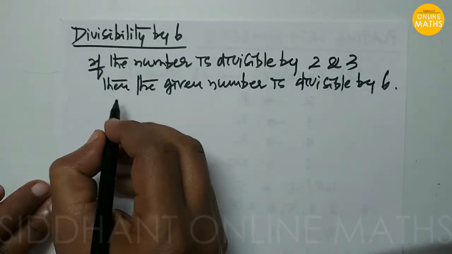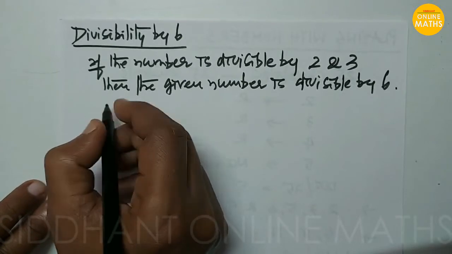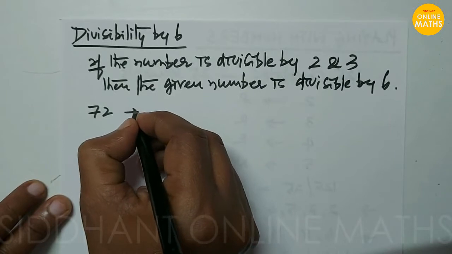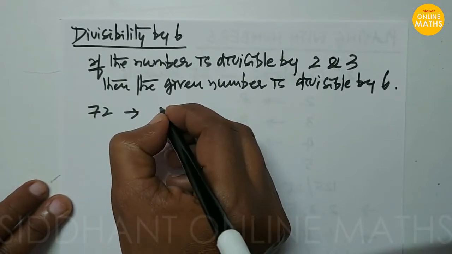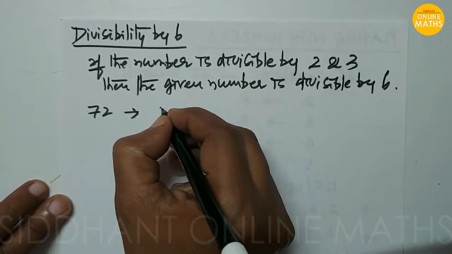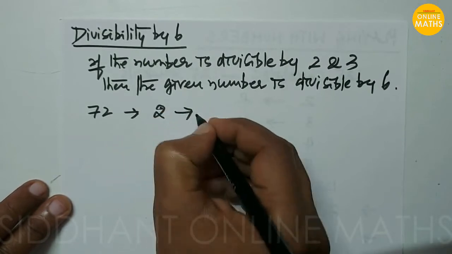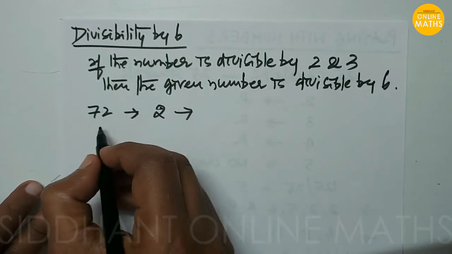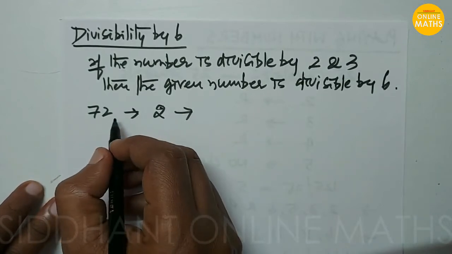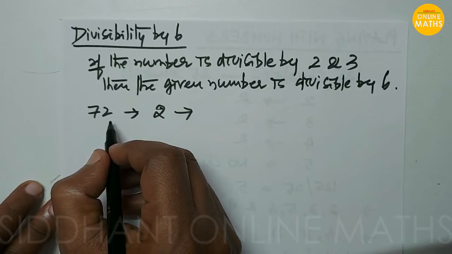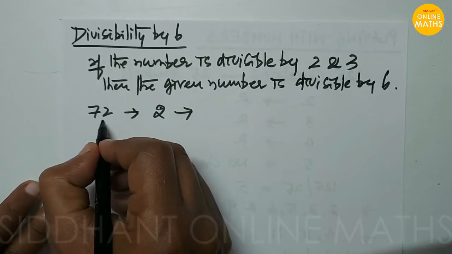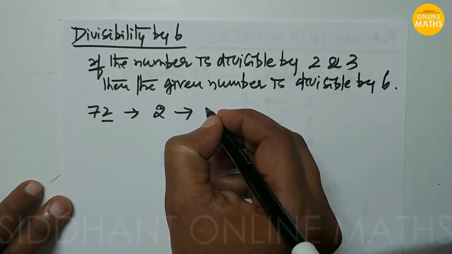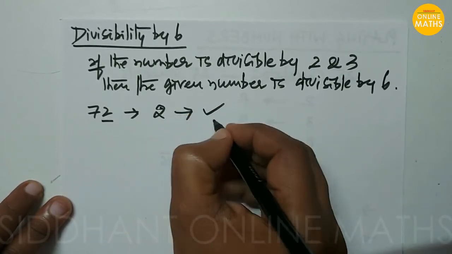So let's check with an example, like 72. Suppose you want to check 72. First we check whether it is divisible by 2 or not. What is the rule for divisibility by 2? The unit place should end with 0, 2, 4, 6 or 8. Here the unit place is 2, so we can say that it is divisible by 2.